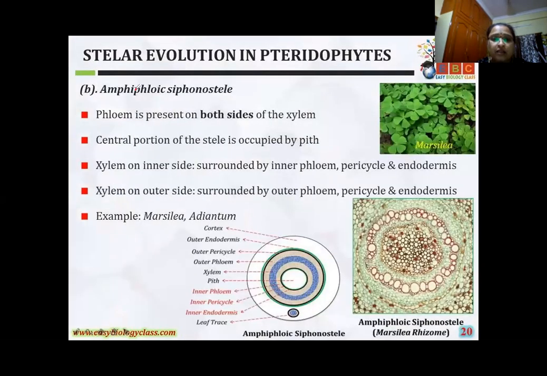The second one is the amphiphloic siphonostele. What is the amphiphloic? See here, girls. The pith is the same, but the size of the pith is increased compared to the first one. This part is the pith.